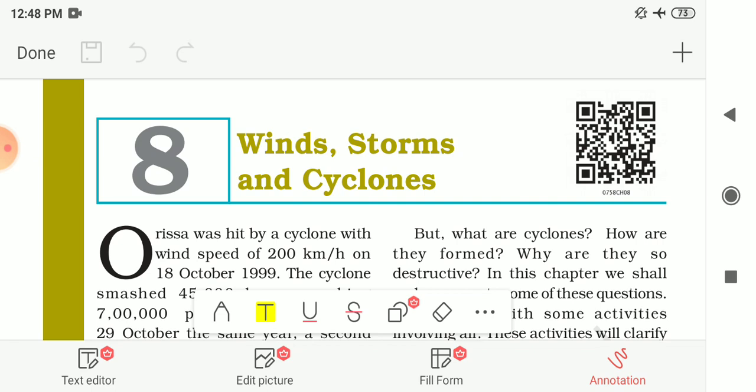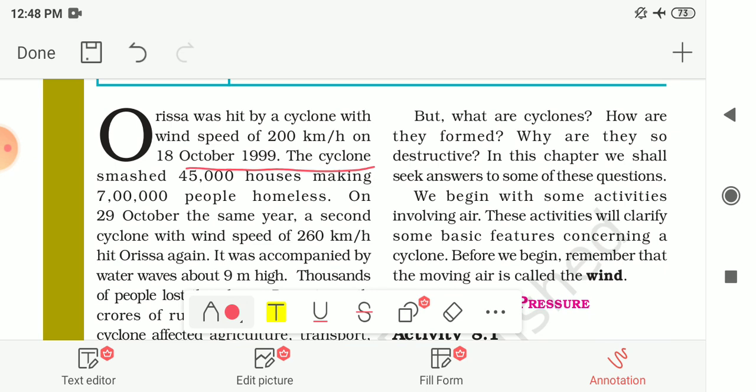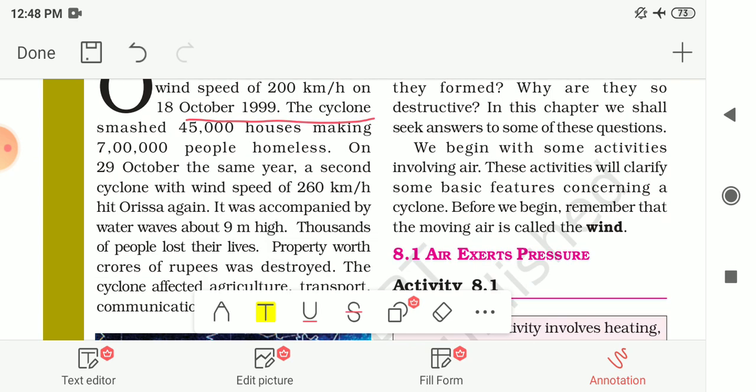Orissa was hit by a cyclone with wind speed of 200 km per hour on 18 October 1999. One example is given to you here. The cyclone smashed, or you can say destroyed, 45,000 houses and made 7 lakh people homeless. Because of this cyclone, this many people became homeless.